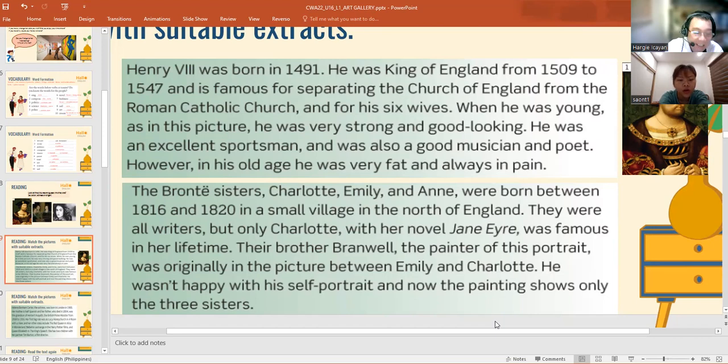Originally in the picture, between Emily and Charlotte, he wasn't happy with his self portrait, and now the painting shows only the three sisters.